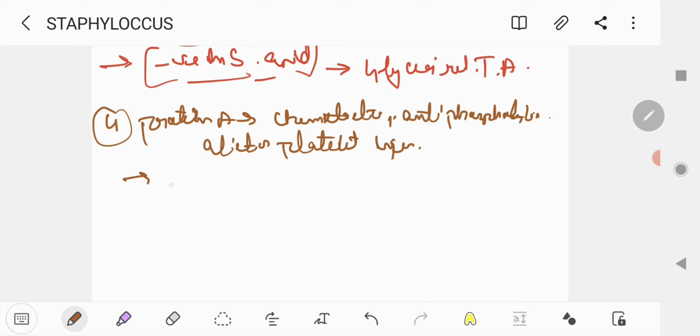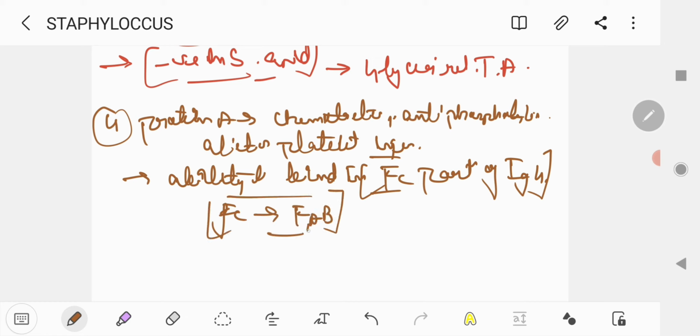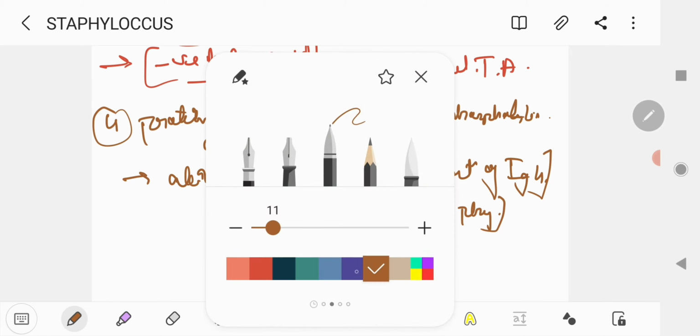Okay, and it elicits platelet injury, and also it has the ability to bind the Fc portion of immunoglobulins, IgG. Normally we all know that the Fc portion is bound by the Fab portion of anti-immunoglobulin, but in this organism the Fc portion will bind to the IgG. Okay, and by this it blocks phagocytosis.